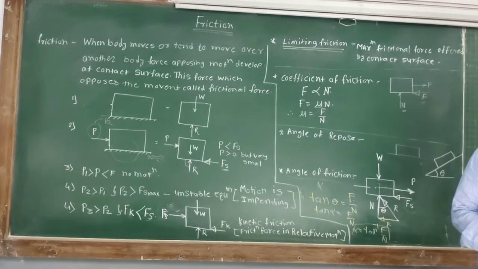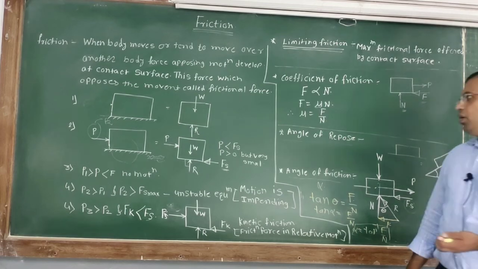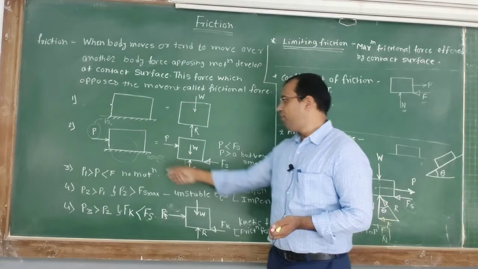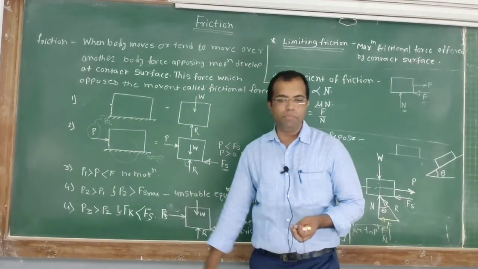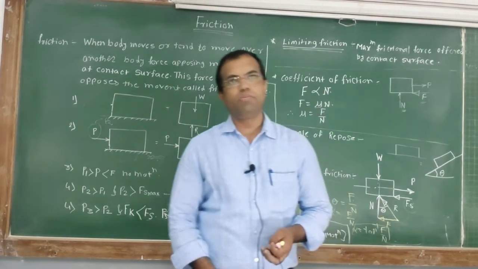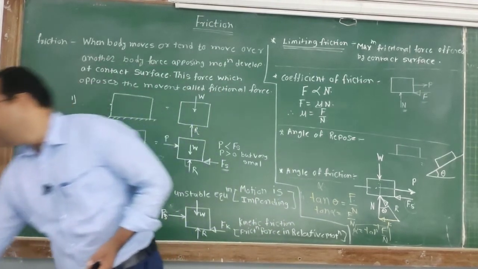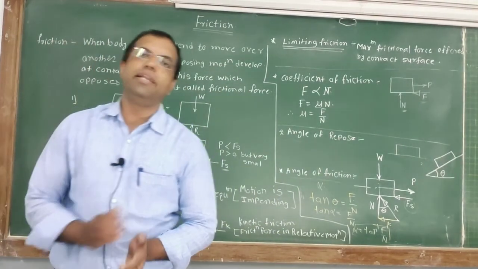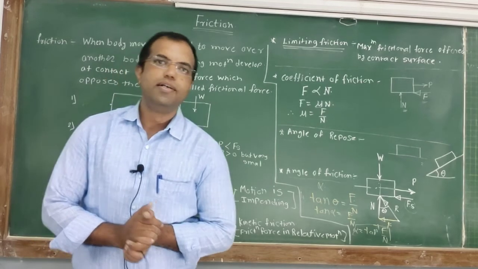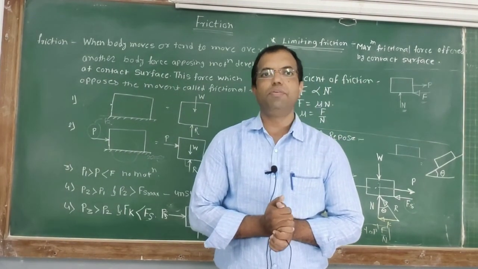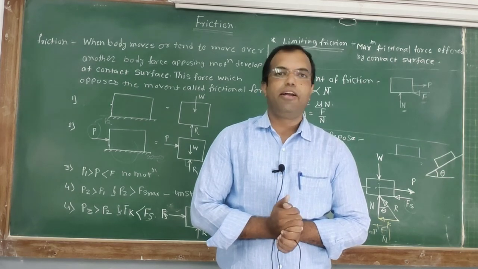Based on this terminology we have to solve some numericals. While solving the numericals, you should be able to draw the free body diagram. Once you can draw the free body diagram, the rest of the procedure is very simple. By applying the conditions of equilibrium you will get your answers. In the next lecture we are going to solve some numericals on block friction as well as on ladder friction.